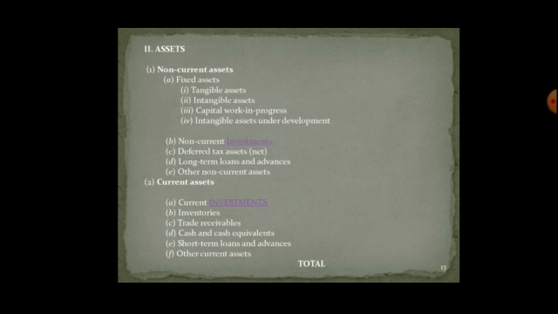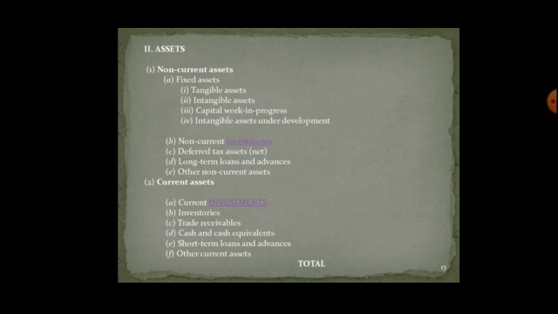Next is the asset side. Just like the horizontal balance sheet, you have non-current assets as a major head. Under that, the minor head is fixed assets, below that tangible assets, intangible assets, capital work in progress, that is the stock of semi-finished goods, intangible assets under development, non-current investments, deferred tax assets. Tax assets are the prepaid tax that you have already paid and that is yet to be refunded.